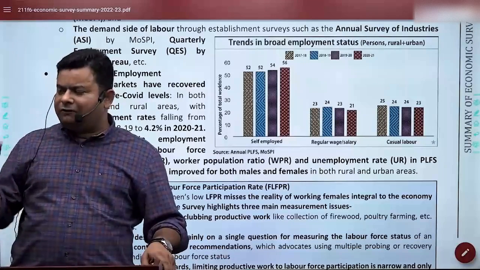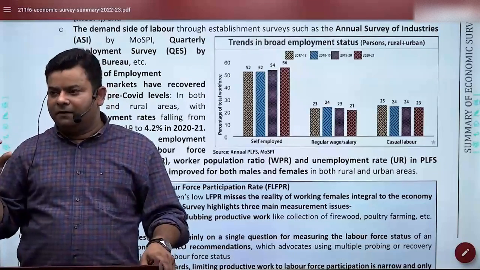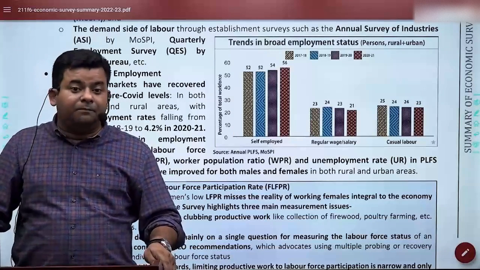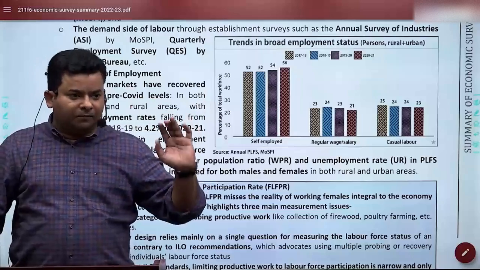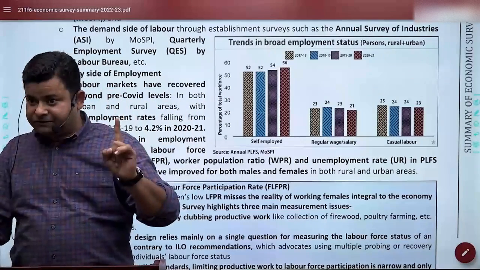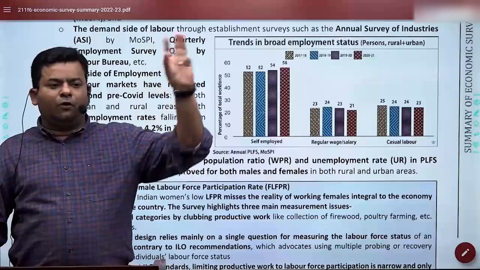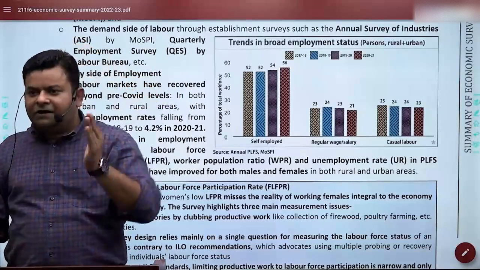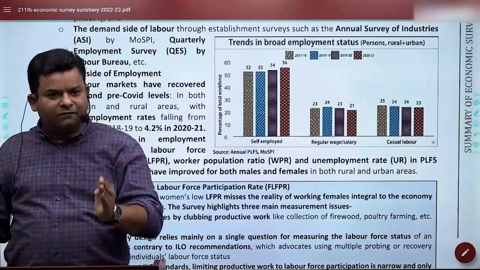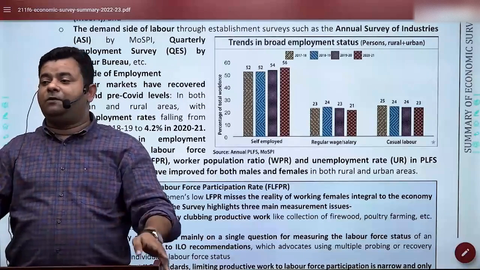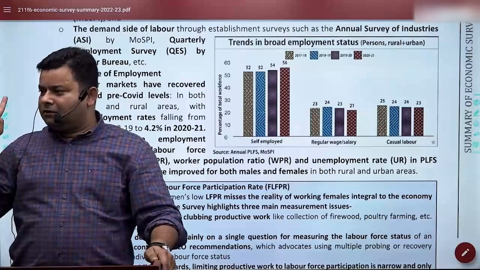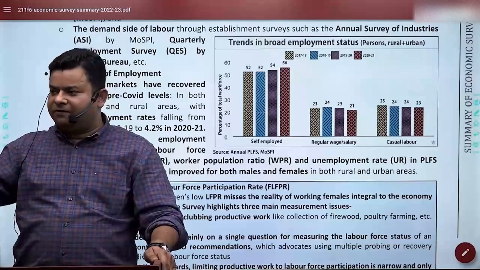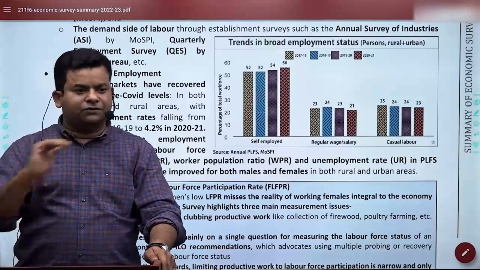For those who do not know, I would say at least a few things you should remember. There is one thing called the old pension scheme that was there for central and state government employees. For them, we had a scheme called OPS. So what was in OPS? Whatever your last salary was, 50% of that will be given as your pension. So whatever last salary you receive, 50% of that will be given as pension. That was the old pension scheme.